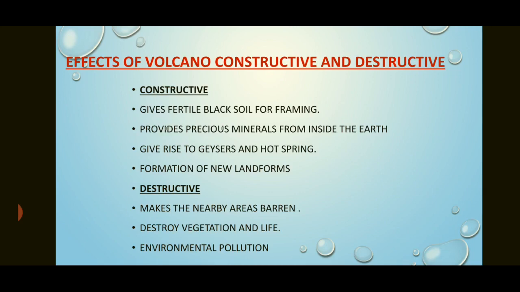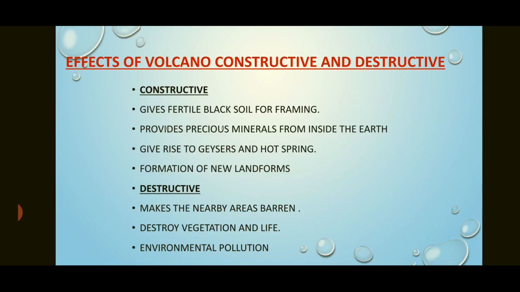In Himachal Pradesh, there is a place where people use this water for cooking, and there are places known as kund, that is, a well where they also take a bath. It has a medicinal purpose because it has sulfur present in it. It cures a number of skin diseases. When a volcanic eruption takes place, it also forms new landforms like mountains and volcanic plateaus.